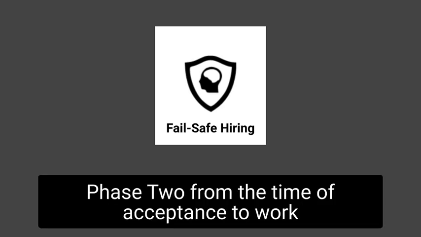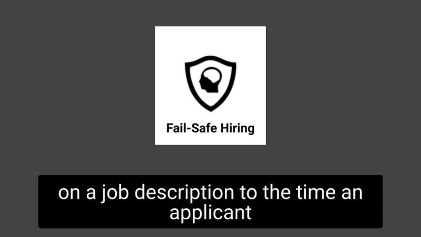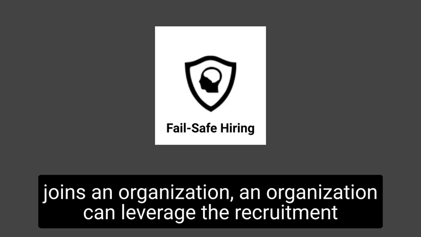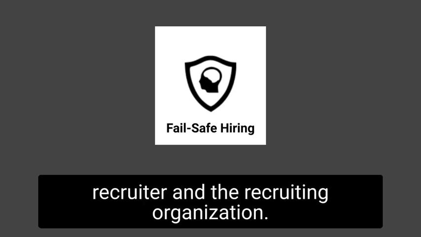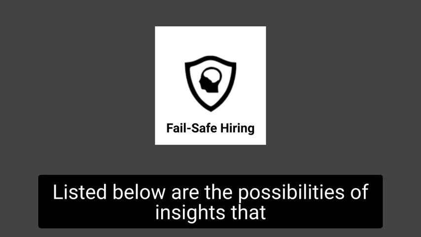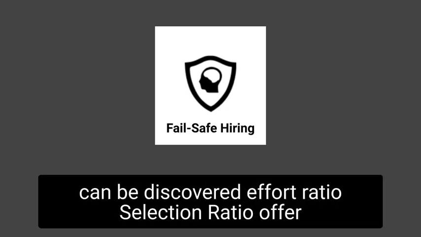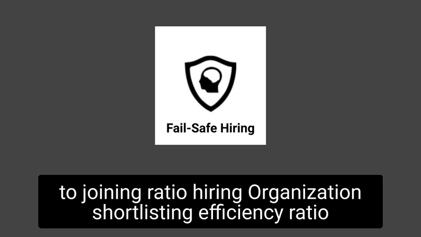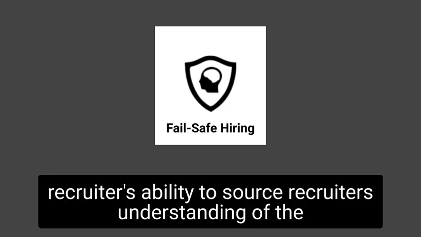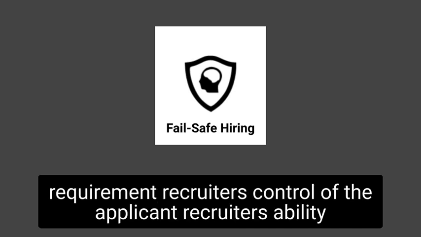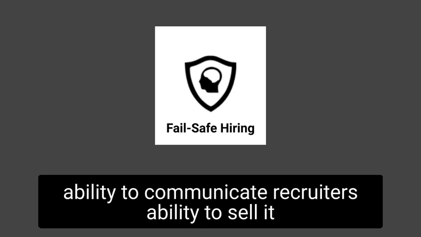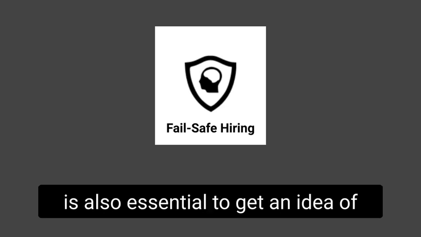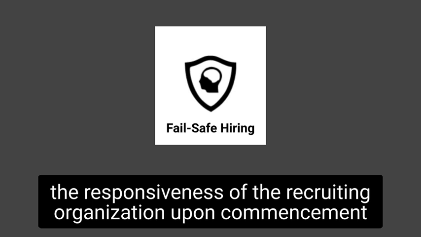Phase 2. From the time of acceptance to work on a job description to the time an applicant joins an organization. An organization can leverage the recruitment funnel to gain insights into the effectiveness of the recruiter and the recruiting organization. Listed below are the possibilities of insights that can be discovered. Effort ratio, selection ratio, offer to joining ratio, hiring organization shortlisting efficiency ratio, recruiter's ability to source, recruiter's understanding of the requirement, recruiter's control of the applicant, recruiter's ability to negotiate, recruiter's ability to establish relationship, recruiter's ability to communicate, recruiter's ability to sell.